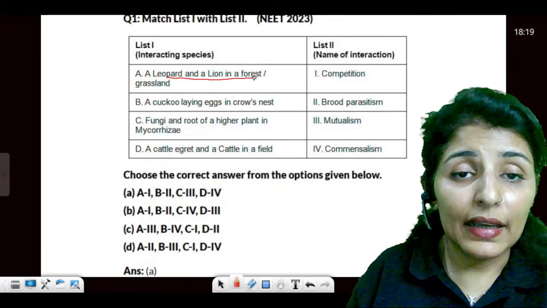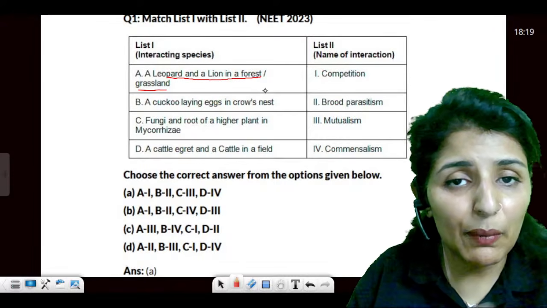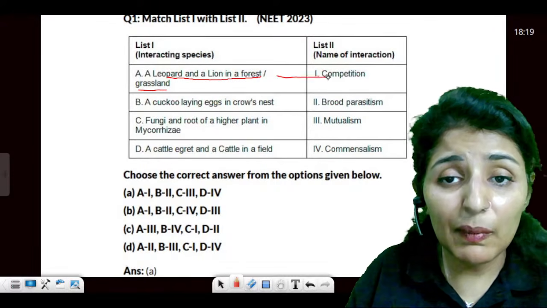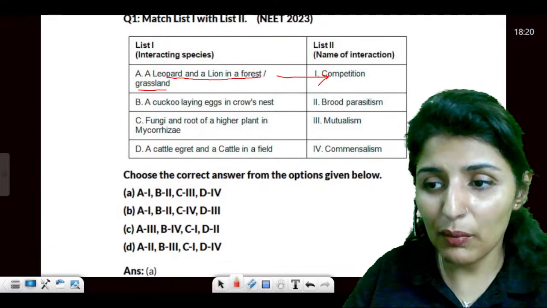A leopard and a lion in a forest, grassland. So both leopard and lion, what type of interaction will they face? They will be competitors of each other because both are carnivores, top carnivores. So they'll have that competition.